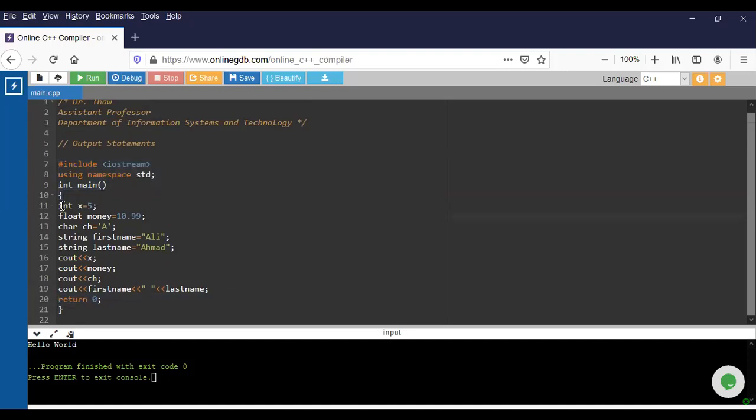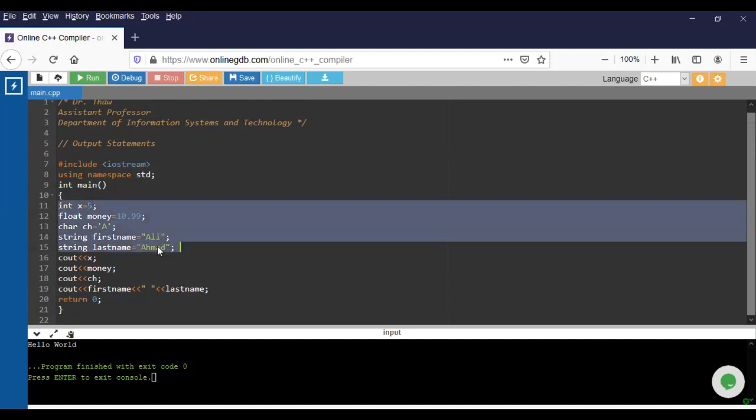So here, we declare 4 types of variable. The first one is the integer, we call int. The float, you have a dot form here. The character, you have only one with a single quotation. The string, you have more than 1 alphabet with the double quotation.